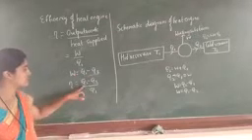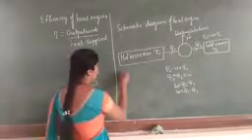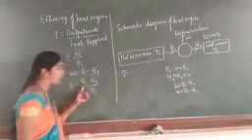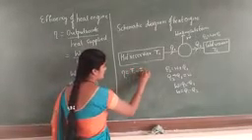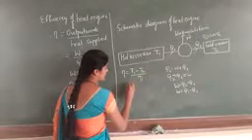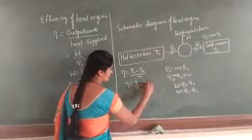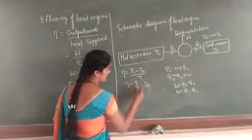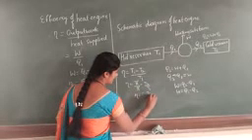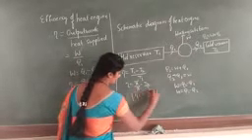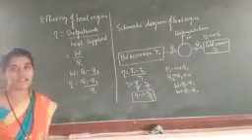And therefore, theta is equal to Q1 minus Q2 by Q1. In the same way, we can apply it for the temperature. Therefore, theta is equal to, in the case of Q1 and Q2, we are just applying the temperatures T1 minus T2 by T1. Therefore, the efficiency of the heat engine is T1 by T1 minus T2 by T1, or it can also be written, as T1 gets cancelled, theta is equal to 1 minus T2 by T1. Therefore, this is the efficiency for the heat engine in terms of the hot reservoir T1 and the cold reservoir T2.